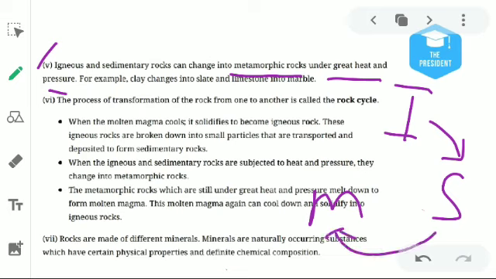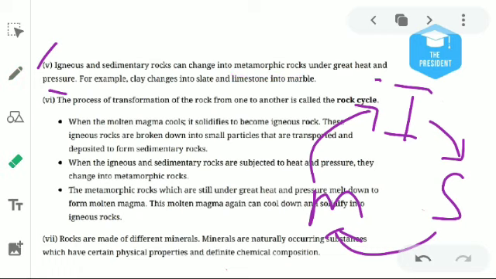Sedimentary rocks can be changed into metamorphic rocks, and again metamorphic rocks can be changed into igneous rocks. All we have to do is change the temperature and pressure of the rocks, and this cannot be done in a single day. By the way, it takes millions of years.